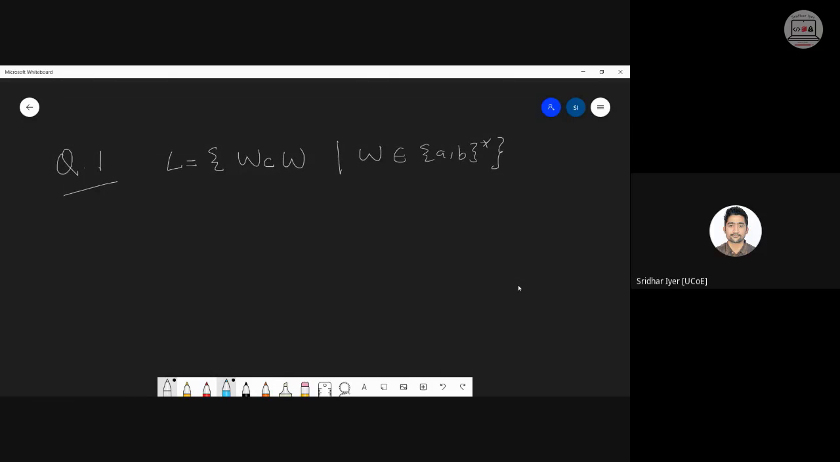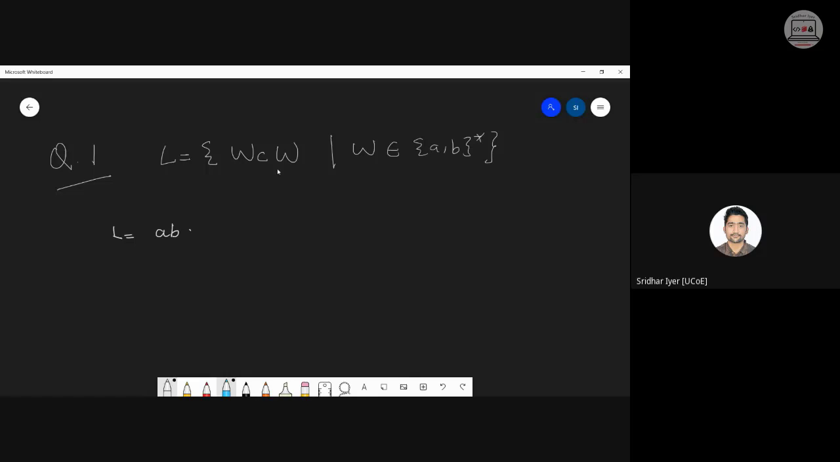The language is composed of WCW, where W is a string made up of any combination of A and B, because it is simply mentioned as {A, B} closure. So it's any combination of A and B, and you need to design a Turing machine which would accept a string of the form WCW. For example, if I have a string in this format, this part is W and this part is W.